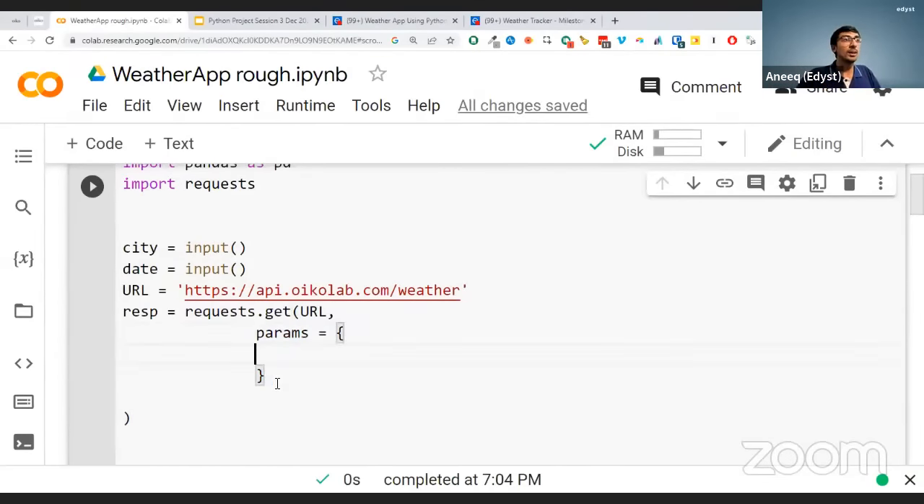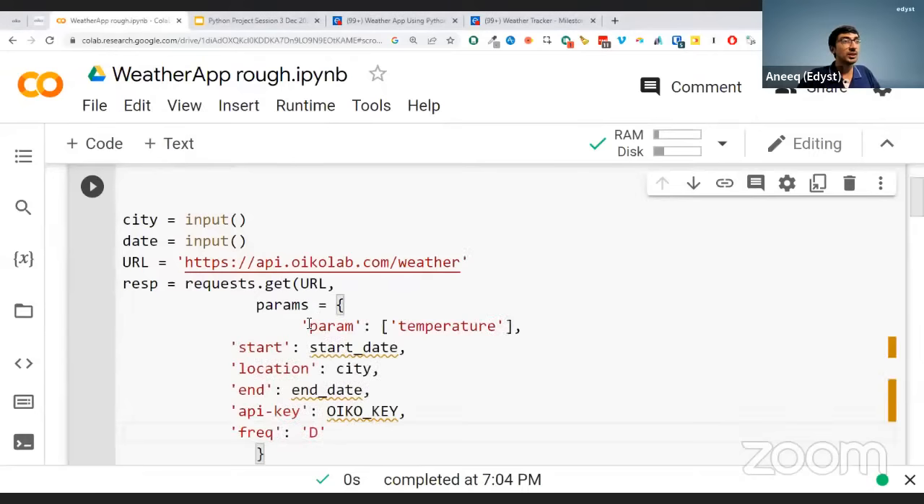Okay. Now, what are the params that we are actually going to put here? I'll give you the params one by one. These are the different params we wanted. We wanted just the temperature. I don't want anything else. The start, I want the start date. What date is that? That is this date. So I'm going to put the date here.